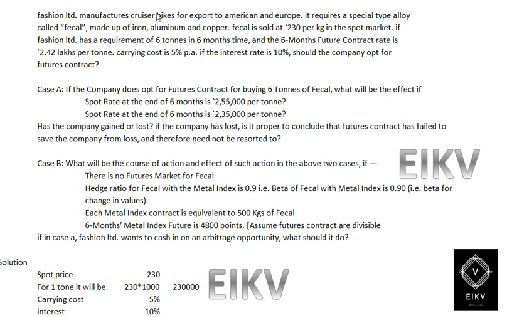So in this illustration, Fashion Limited manufactures cruiser bikes for export to America and Europe. It requires a special type of alloy called FECL, made up of iron, aluminum and copper. FECL is sold at rupees 230 per kg in the spot market.